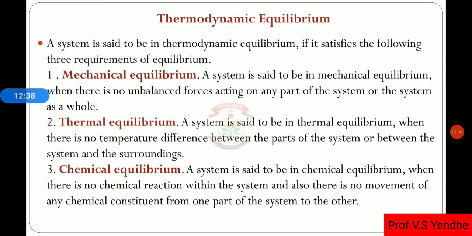Then thermal equilibrium. A system is said to be in thermal equilibrium when there is no temperature difference between any part of the system, or between the system and surroundings, which means no energy transfer. Such a type of equilibrium is known as thermal equilibrium. Chemical equilibrium: a system is said to be in chemical equilibrium when there is no chemical reaction within the system and also no movement of any chemical constituent.